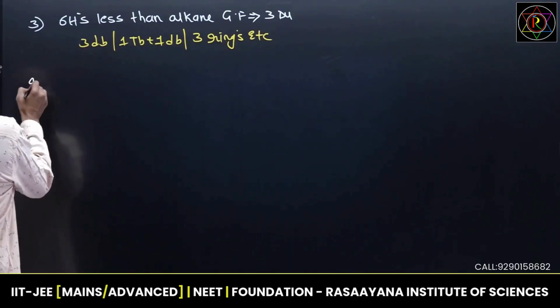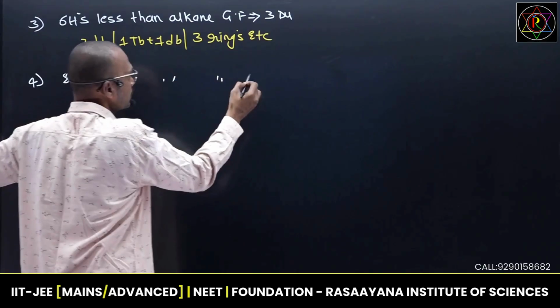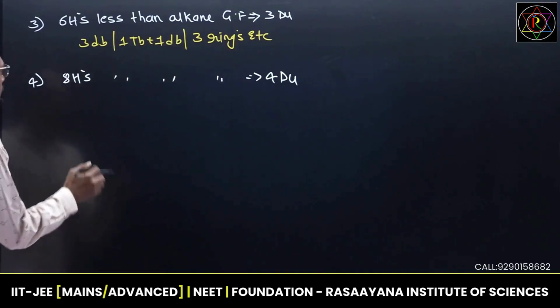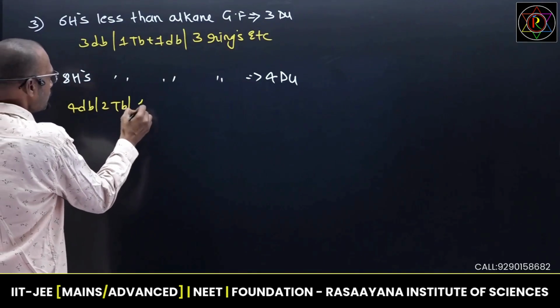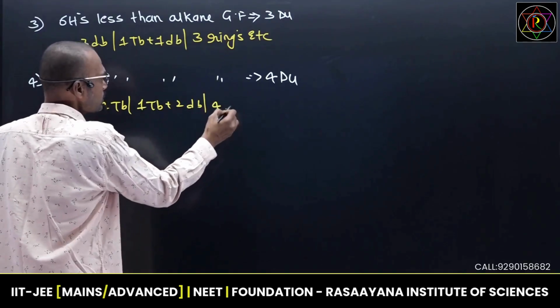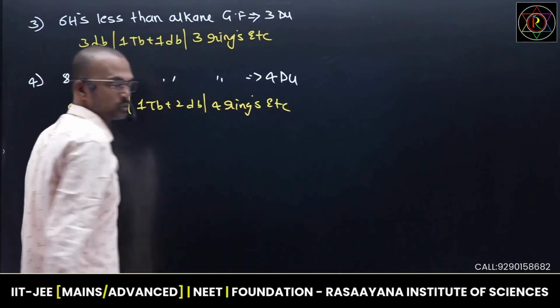Then the next possibility is when 8 hydrogens are fewer than the alkane general formula. See, this is the 4th degree of unsaturation. 4th degree of unsaturation means 4 double bonds, or 2 triple bonds, or 1 triple bond and 2 double bonds, or 4 rings, etc. We can go through any other possibility.